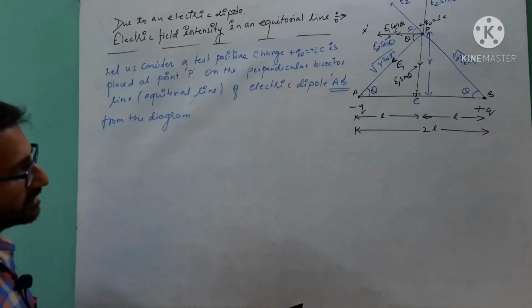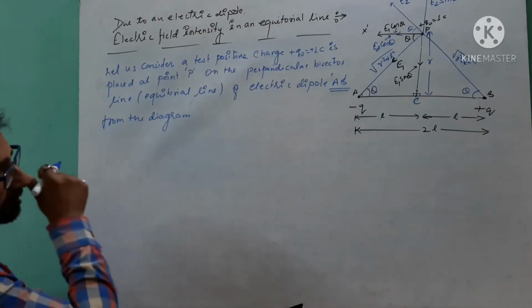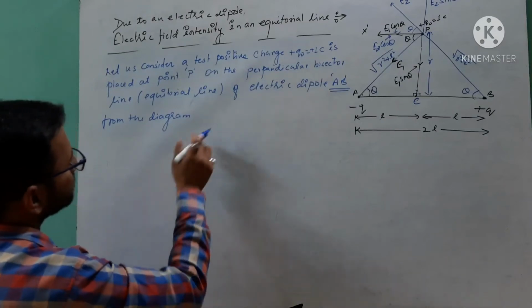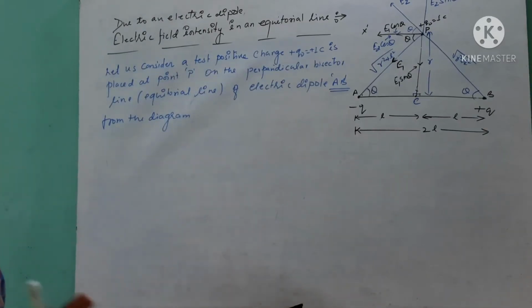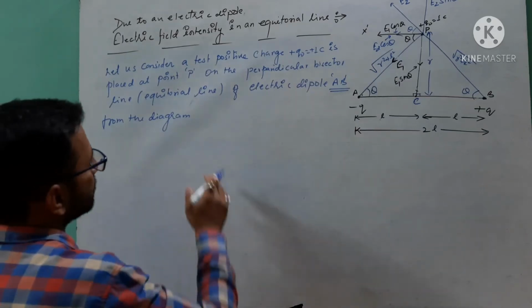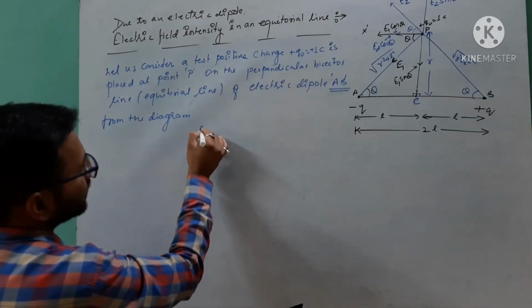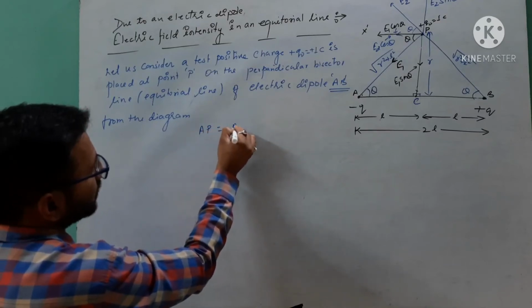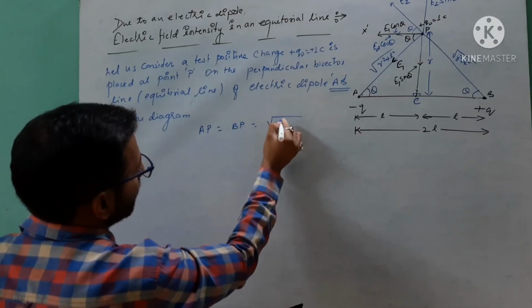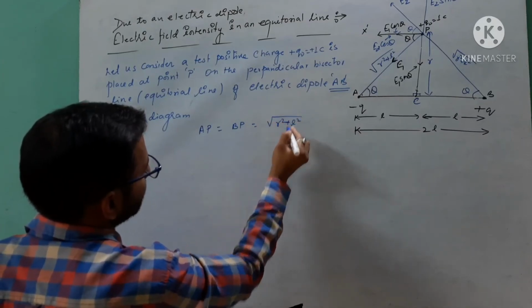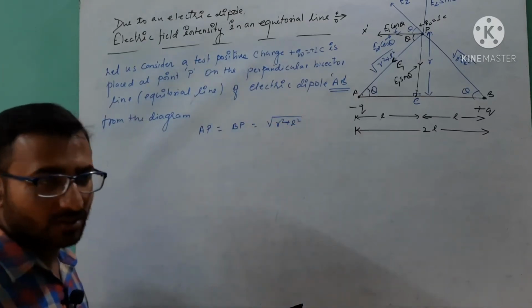Now from the diagram, dear student, you can see one thing. I am writing all things directly because I have already explained the things in front of you orally. So from the diagram you can see AP equals BP, the magnitude of the distance is square root of R square plus L square by using Pythagoras theorem.